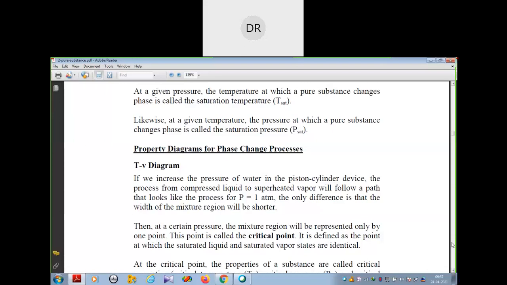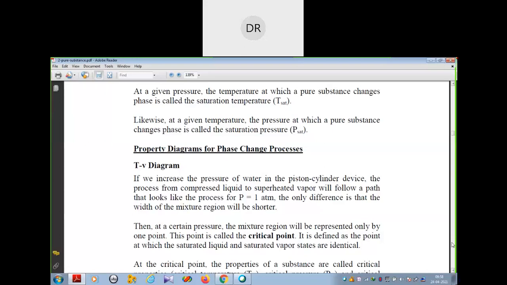In the piston cylinder device, water is there as compressed liquid. We keep the pressure constant and increase the temperature from 20 to 100 degrees centigrade. If we increase the pressure, the process from the compressed liquid to the superheated vapor will follow the same path as the process at P equal to 1 atmosphere, but the width of the mixture region will be shorter.